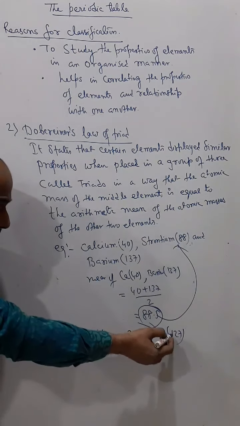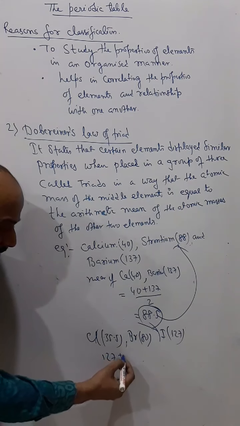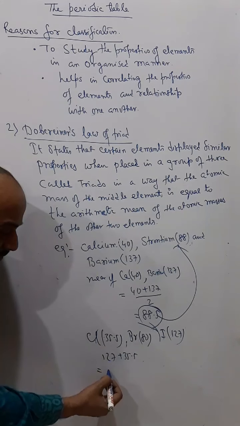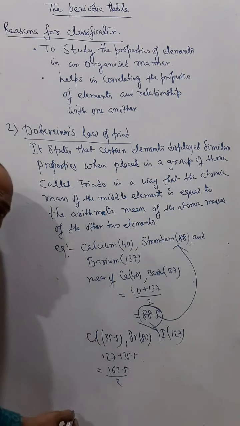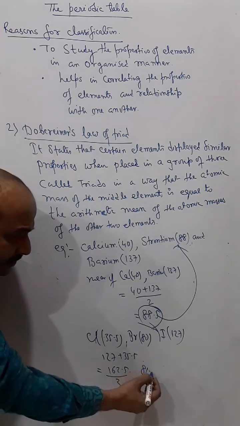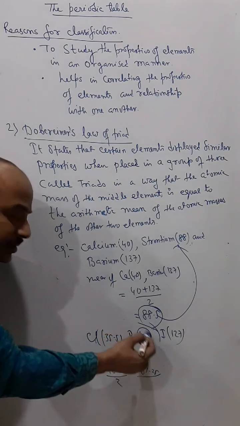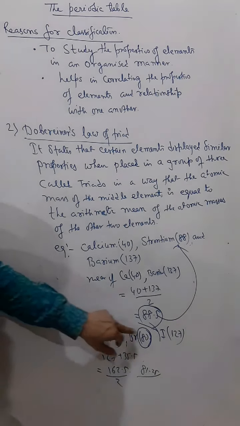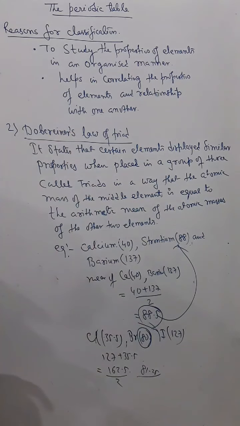And if I find the average of this, say 127 plus 35.5, that is 162.5, divided by 2, I am getting approximately 81.25. So approximately equal to the middle element, nearly. So here they are again forming a triad. So this is Frobenius laws of triad.